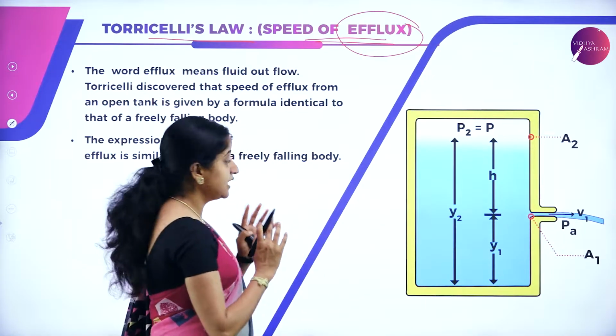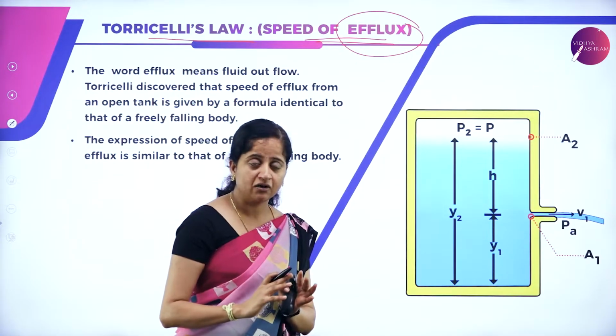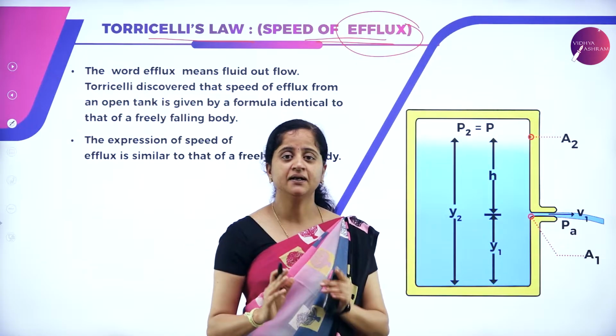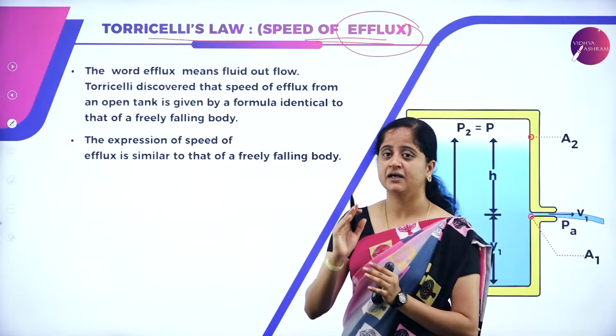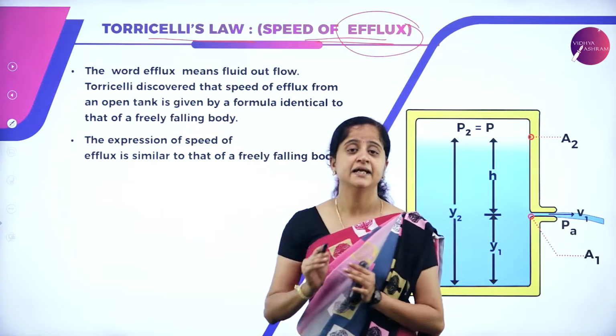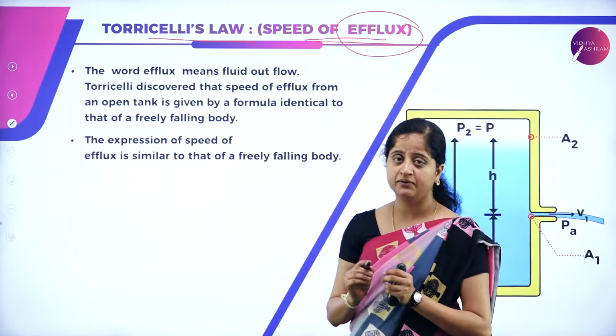So here we are going to measure the speed of efflux. Efflux is nothing but fluid outflow, and this speed of efflux was given by a person called Torricelli, hence it is named Torricelli's law. Let us know more about this.